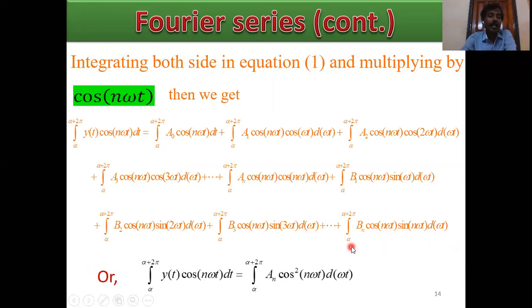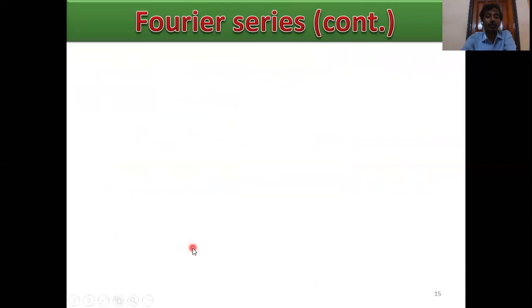Then again integrate: all of these sections are 0. Only this section is present: alpha to alpha plus 2 pi an cos square n omega t d omega t. This is the integration output.